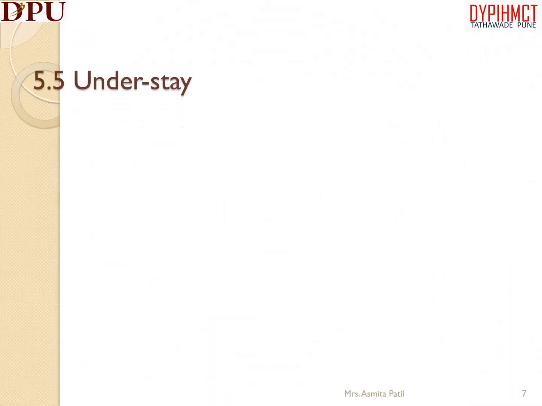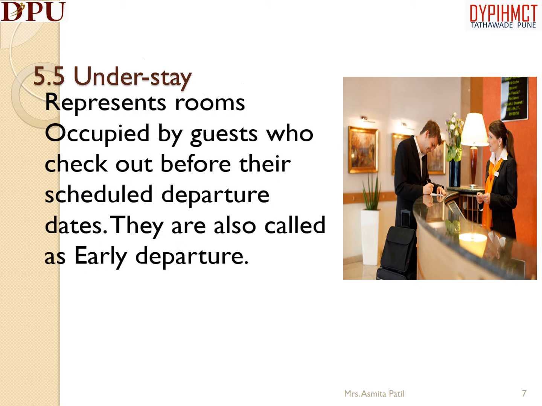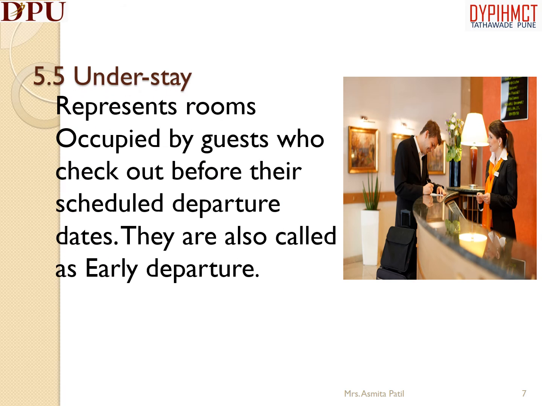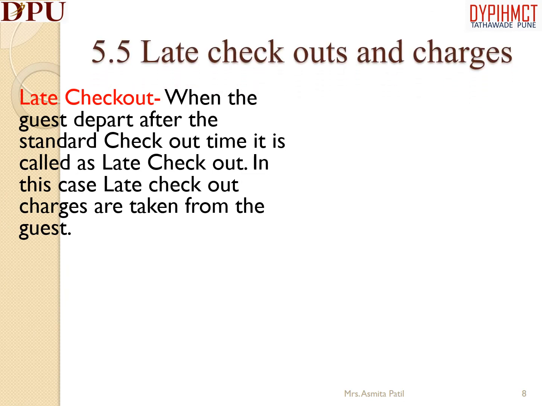Let's see what understay means. Understay represents rooms occupied by guests who check out before their scheduled departure dates. They are also called as early departure. Let us study the late checkout and charges.